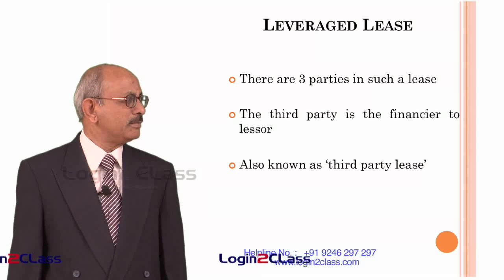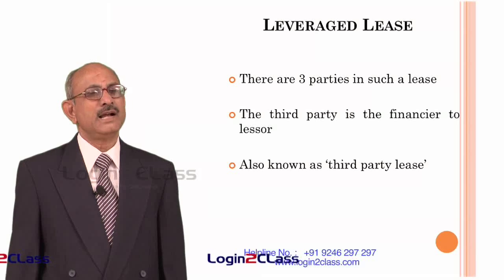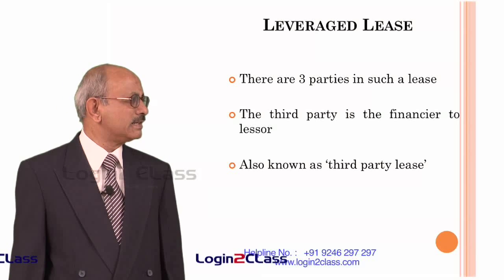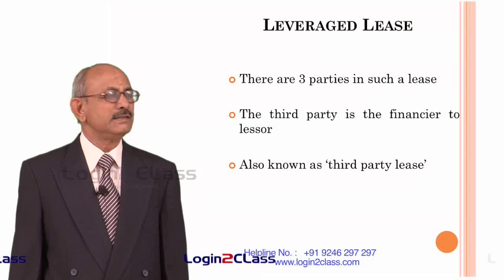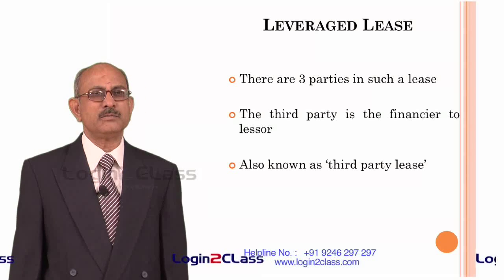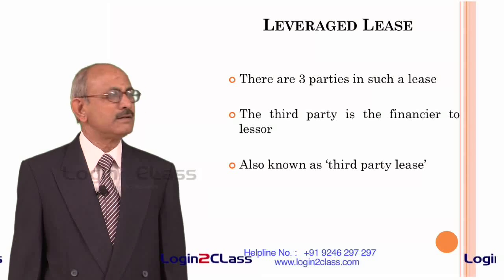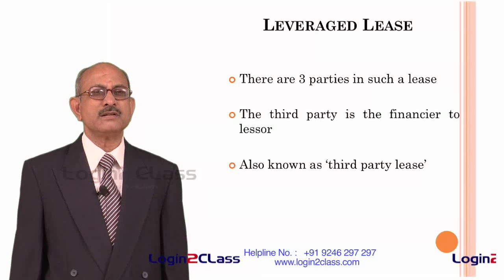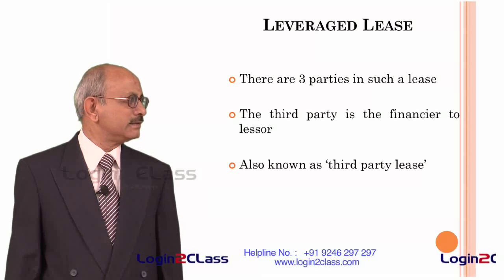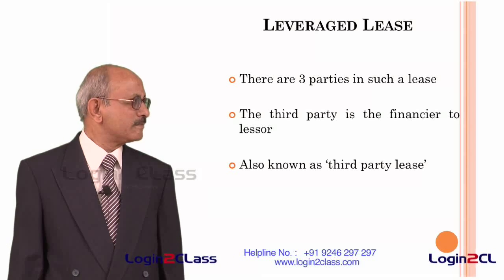And there is an agreement between the financier and the lessor, and similarly an agreement between the lessor and the lessee. And since it is based on the finance from a third party, it is called leveraged lease. Leveraging means normally taking on debt. Therefore, the name leveraged lease.